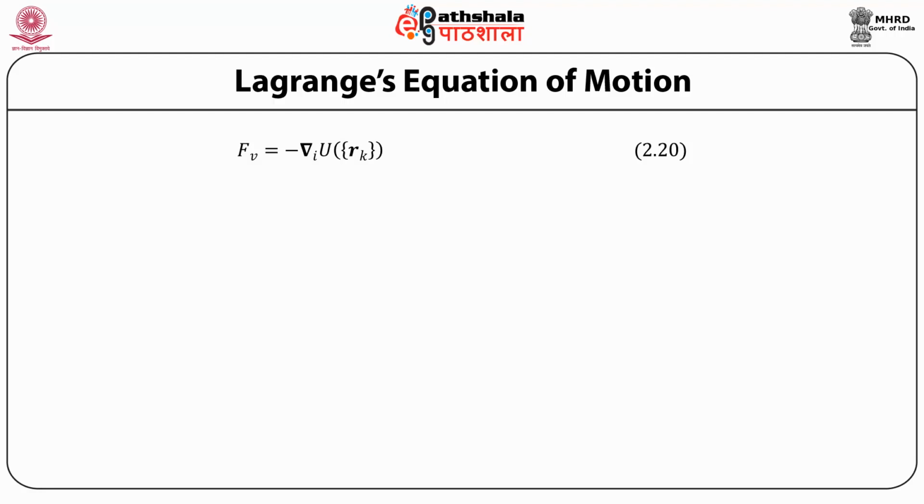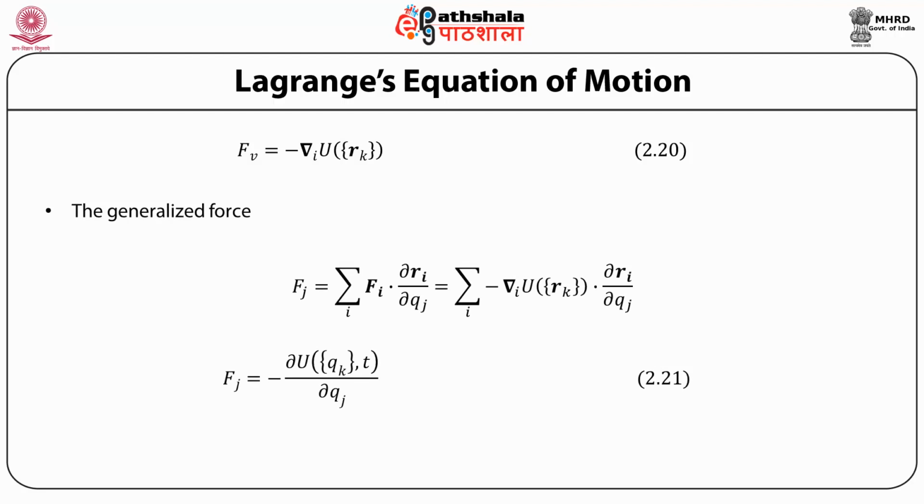Now just notice that the subscript i on the gradient and force stands for the force on the ith particle, and the gradient is taken with respect to the coordinates of the ith particle.